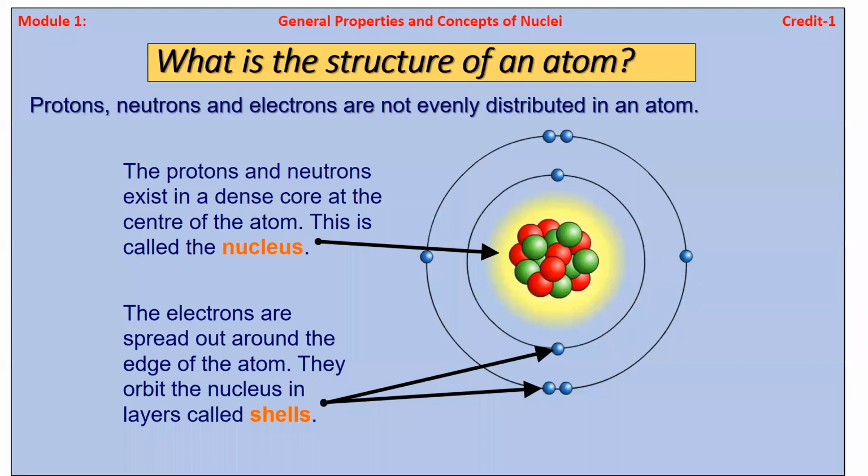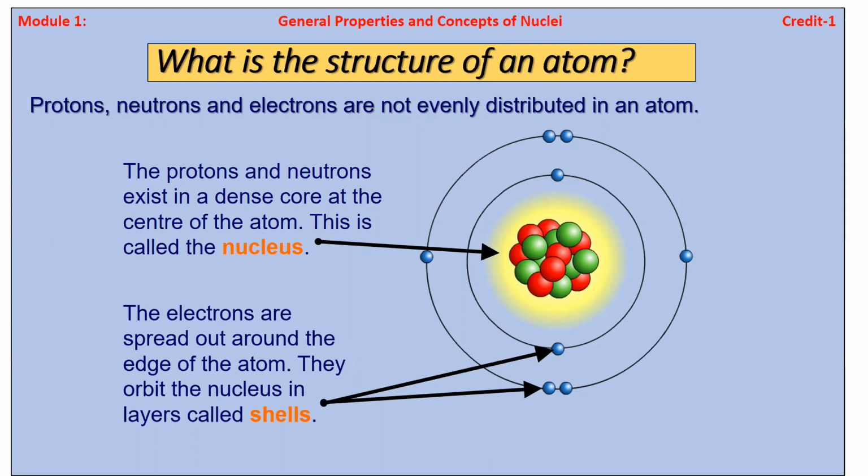After that, we also discussed the nucleus. Inside the nucleus, equal numbers of neutrons and protons are present, and above the nucleus there are orbital shells, and inside the orbital shells a number of electrons are present. So that point we already discussed.